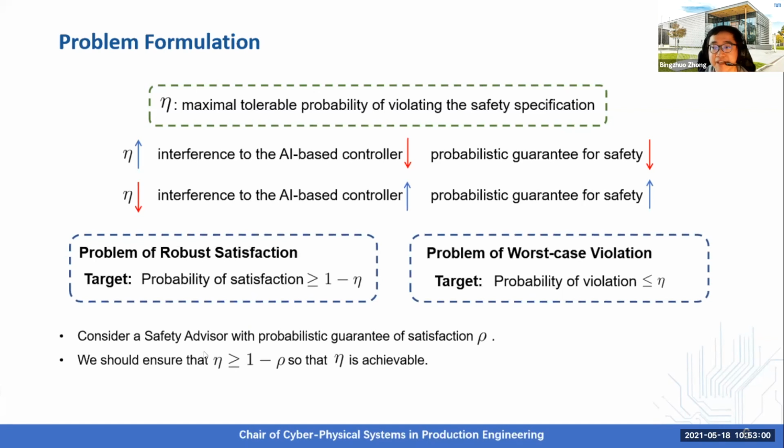Consider a safety advisor with probabilistic guarantee of satisfaction rho. We should ensure that eta is larger than 1 minus rho so that eta is achievable. The takeaway is you cannot have a higher safety probability than the optimal safety controller, so that it is achievable, so that you have some chance for the AI-based controller.